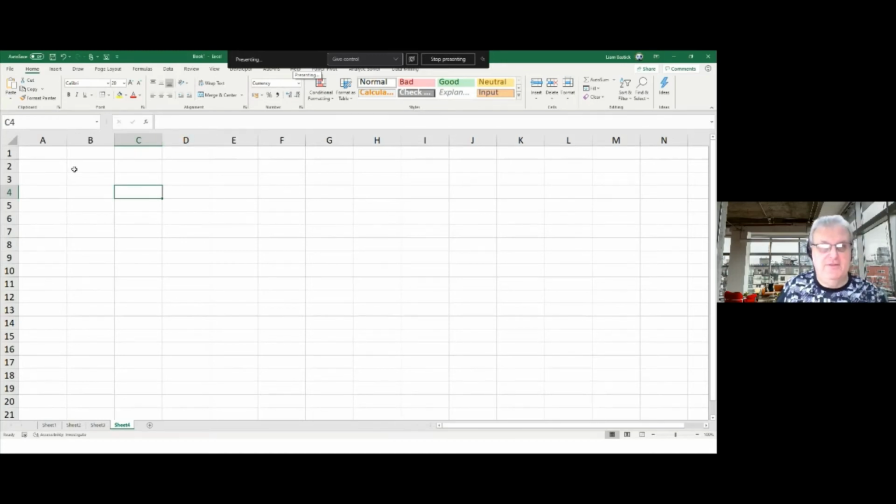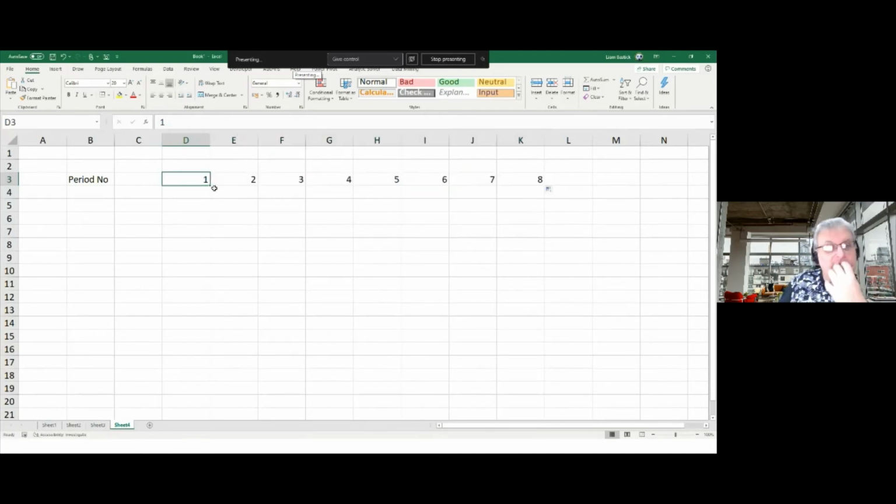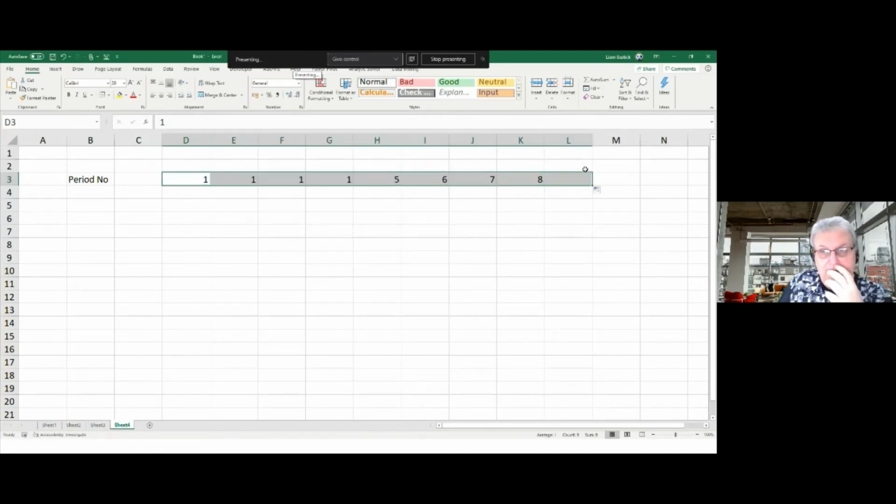So let's have a period number first of all. I'll type in here period number, and I'll go 1, 2, and across to 8. This is a bad way of doing it, because if you want to extend it, people will do this. If you want to go to period 9, I've now got 9 ones. That's not a good way.